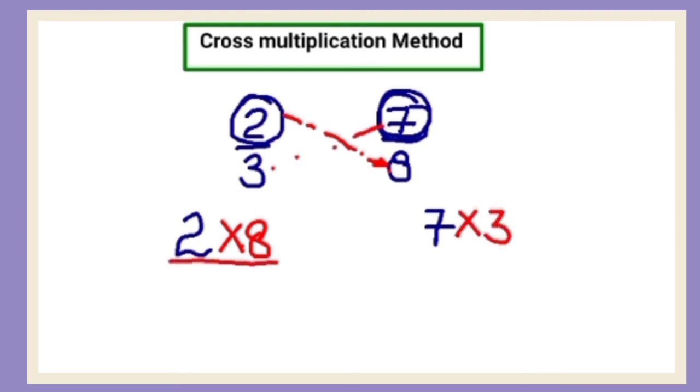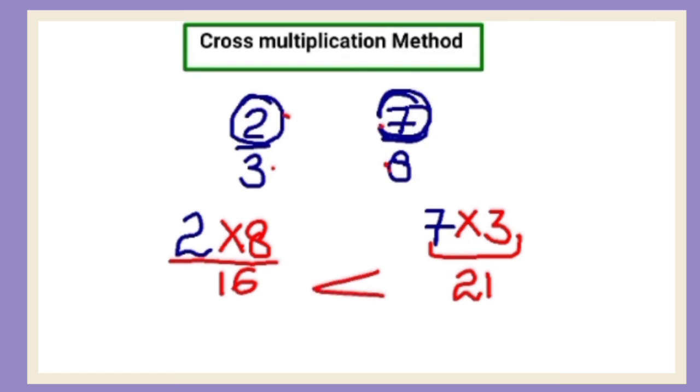Now it becomes 2 8s are 16, 7 3s are 21. Which one is greater? 21 is greater. So this fraction 7/8 will be greater.